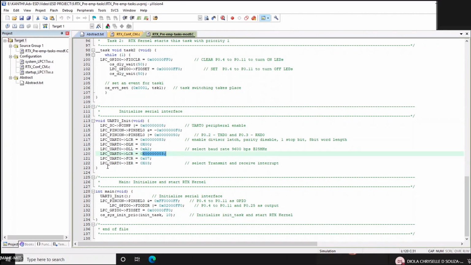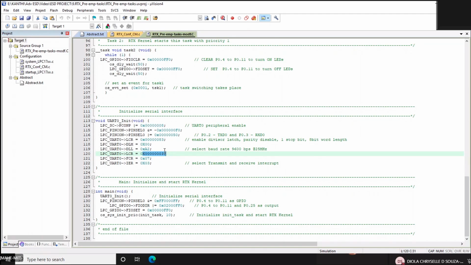Then you make use of this FIFO control register. This is a standard set of data you use in all your programs wherever you are sending any message. Then you can enable the interrupt for your receiver, say transmit and receive interrupt enable. So at the end of your transmission, if you want to make use of any interrupt function, you can enable this. This is not mandatory, but in UART we normally should,